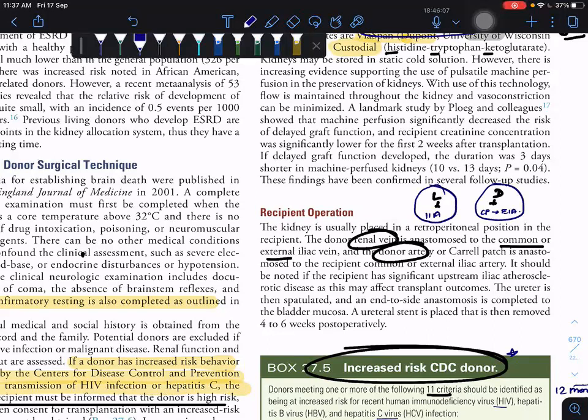So for the ureter, we have two methods: the subtunnel method, and the Lich-Gregoir method. So here you simply have to say the ureter is spatulated and the end to side anastomosis is completed to the bladder mucosa. And one more thing, the ureteral stent is placed and it's removed 4 to 6 weeks post-operatively.